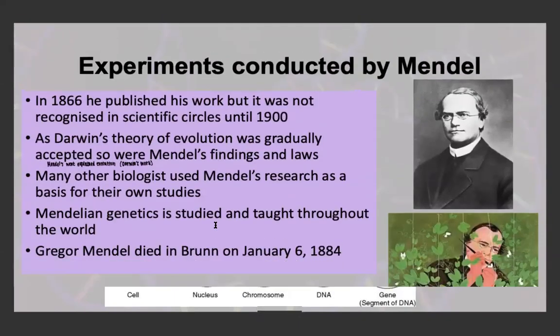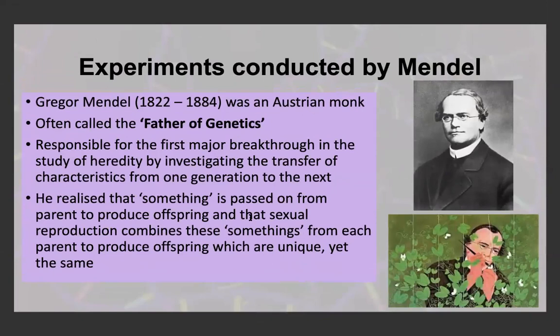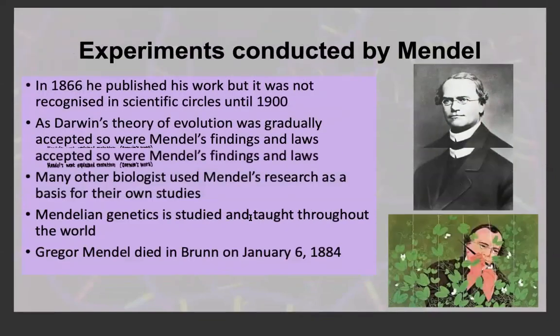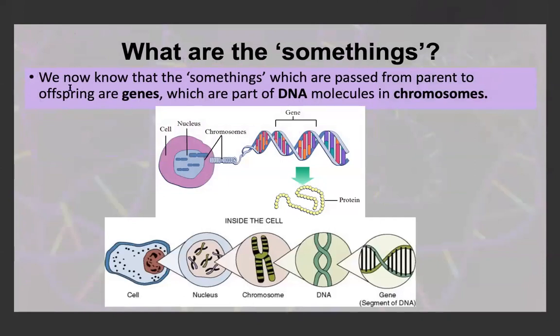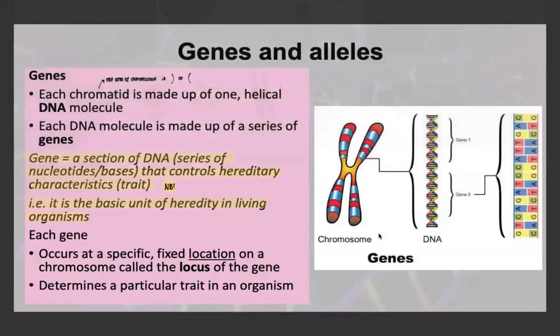We know that these somethings that Mendel talked about, these somethings that are passed on, combined in sexual reproduction and passed on to the next generation, are DNA. Well, the genes made up within DNA. The genes are found in chromosomes, and a section of DNA would simply be a gene. So inside the cell, we know there's the nucleus. Inside the nucleus, there's the chromatin network or the chromosomes. Inside each chromosome, there's a strand of DNA. And within a section of DNA would be a gene. These genes are what are passed on from parents to their offspring.